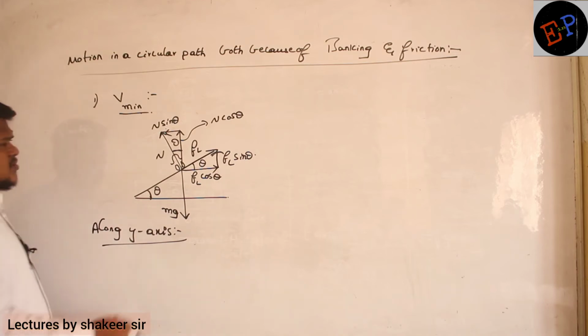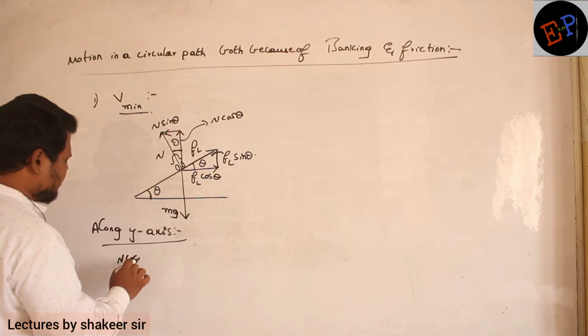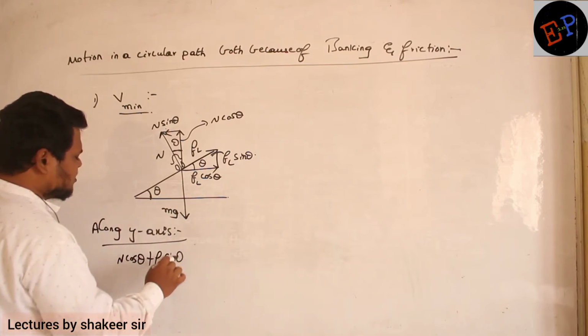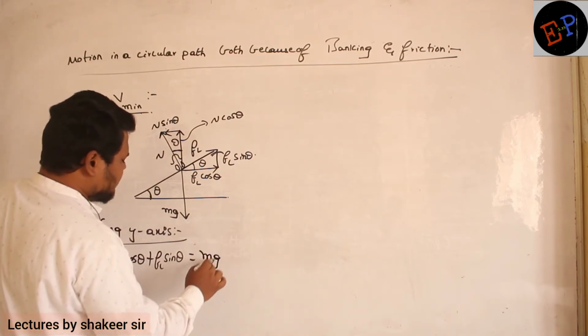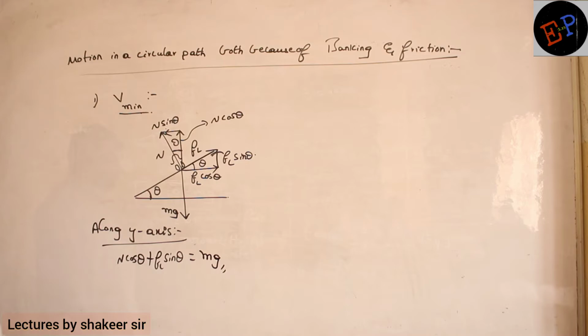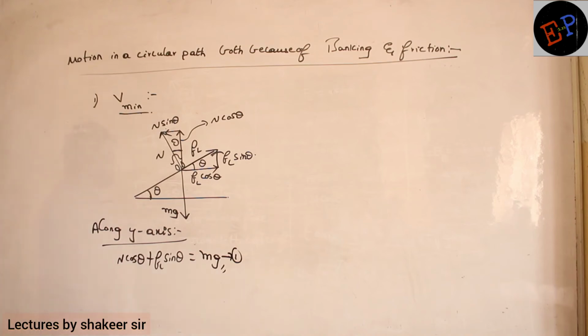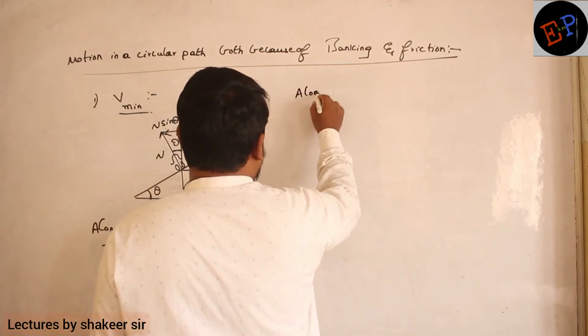Clear, no? So what are the forces which are acting in the upward direction? N cos theta is acting in the upward direction. FL sin theta is also acting in the upward direction. So these two must be balanced by the weight of this body, which is equal to mg. That's all, no? Upward forces should be balanced by downward force. So this is my first equation. Are you able to understand? Okay. Now let us write equations along the x-axis.